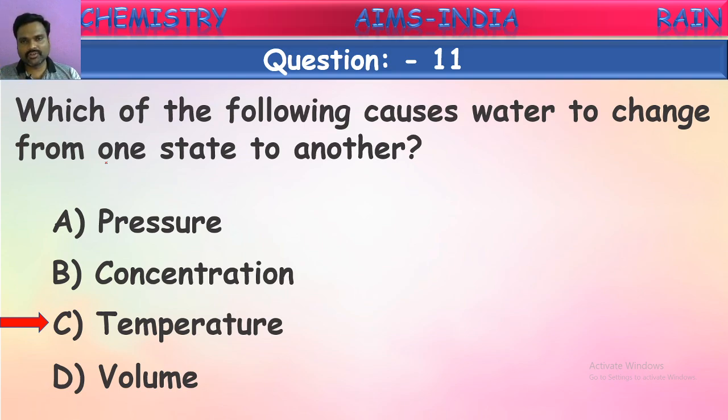Again, if you want to convert water vapor into water, you have to change the temperature only. On cooling, it converts into liquid. Again, by cooling this liquid, we get solid water, ice. So the change in temperature is the main reason for the changing of forms of water. That's correct. Next one.